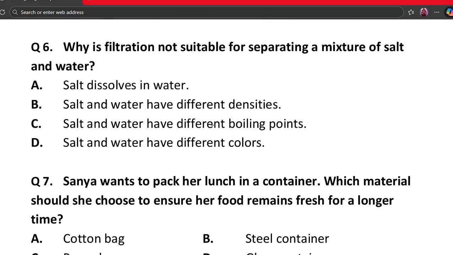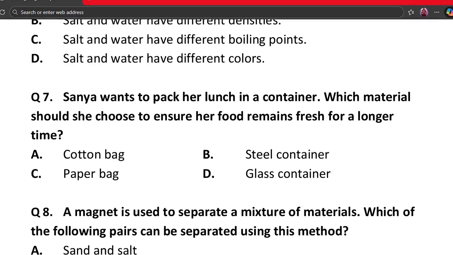Our next question is question number 6. Why is filtration not suitable for separating a mixture of salt and water? A. Salt dissolves in water. B. Salt and water have different densities. C. Salt and water have different boiling points. And D. Salt and water have different colors. The correct answer is option A. Salt dissolves in water, so filtration cannot separate it. Salt particles are too small. Hence filtration is unsuitable. That's the correct logic here. Okay, so let's move on to the next question.